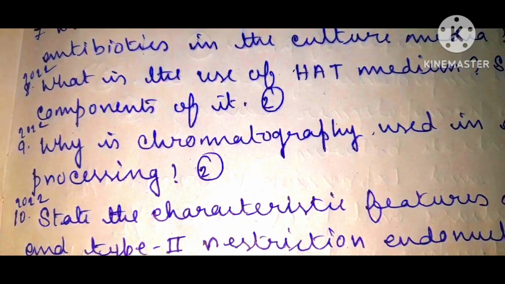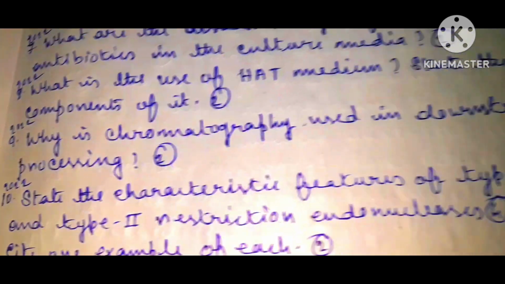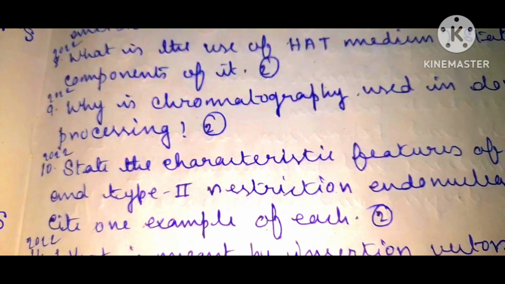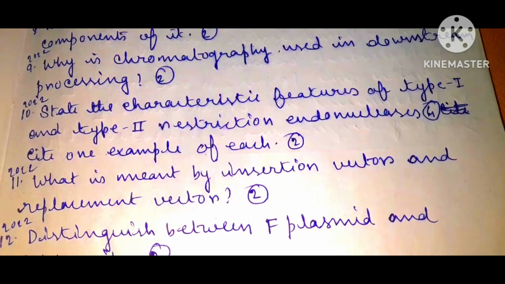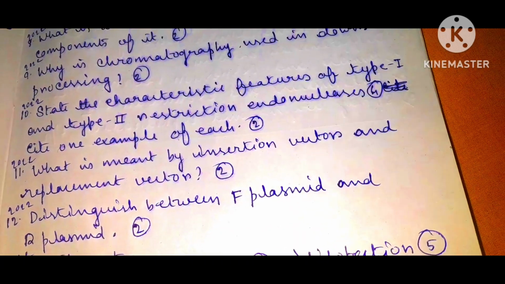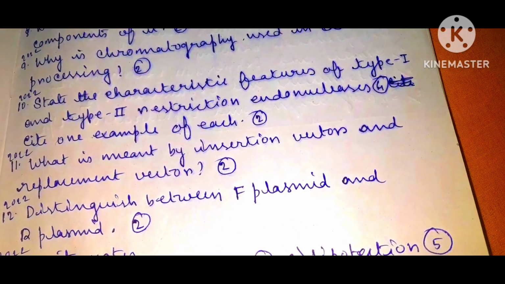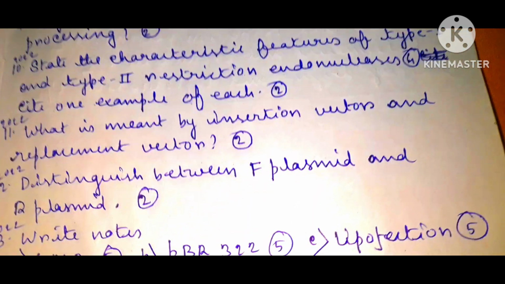State the components of it carrying 2 marks. Why is chromatography used in downstream processing carrying 2 marks? State the characteristic features of type 1 and type 2 restriction endonucleases carrying 4 marks. Cite one example of each carrying 2 marks.